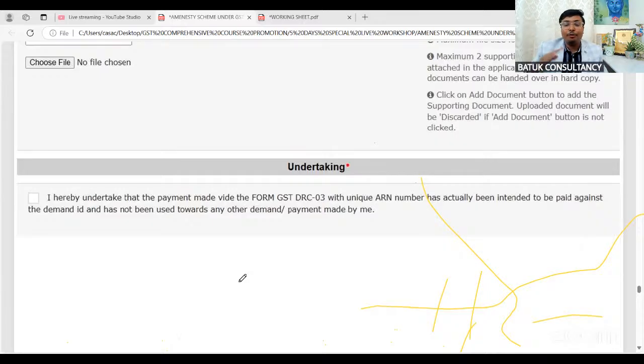Yes, in case of 74 to 73, no time limit is there. When the order has been passed by the appellate authority, in that case only 6 months is there from the date of communication of the order of the appellate authority, within which you can avail the benefits.